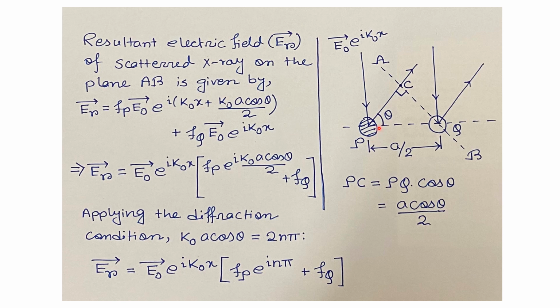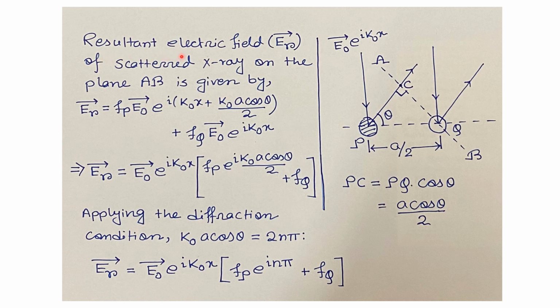After scattering from the P atom, the X-ray beam will gain some extra phase due to the path length PC on the plane AB. Now the PCQ triangle is a right angle triangle. So PC is given by PQ times cos theta. Hence PC will be A cos theta by 2. So the extra phase gained by the scattered X-ray radiation from the P atom will be k naught A cos theta by 2. The Q atom is placed on the plane AB, so the scattered radiation will not effectively gain any phase on the plane AB.